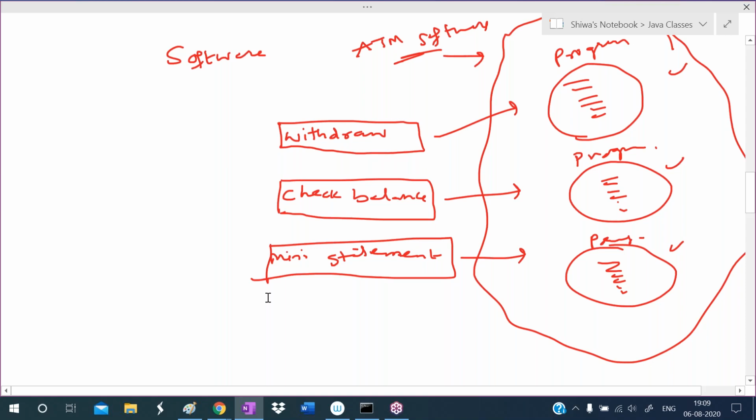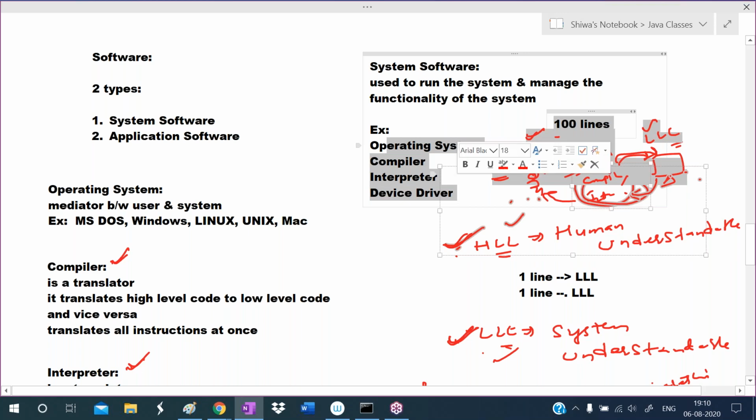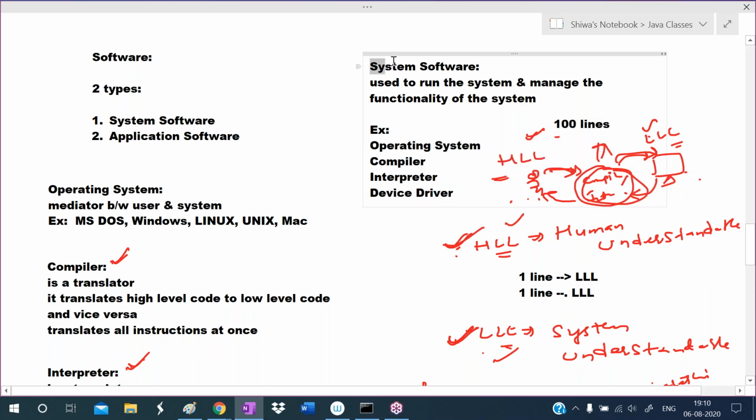What are the examples for system software? Operating system, compiler, interpreter, device driver. So these come under system software. All these softwares are used to run the computer and manage the functionality of the computer. So the software that is used to run the computer is called system software. Operating system, compiler, interpreter, device driver, these four come under system software.